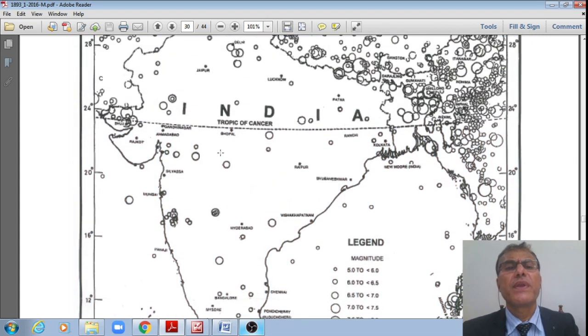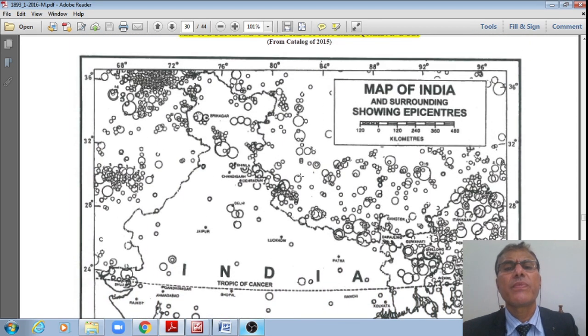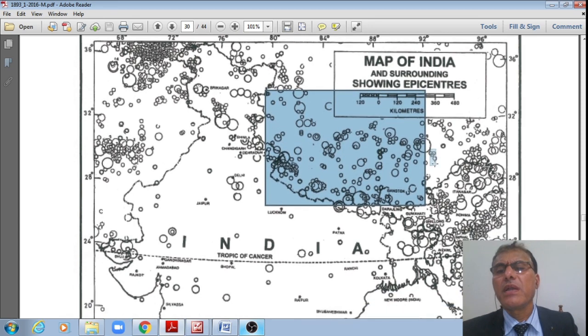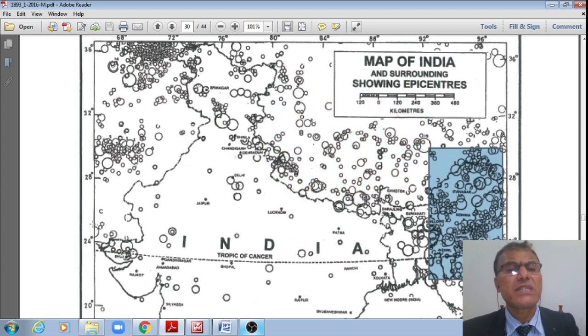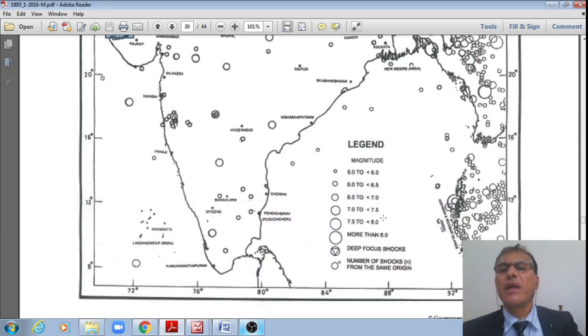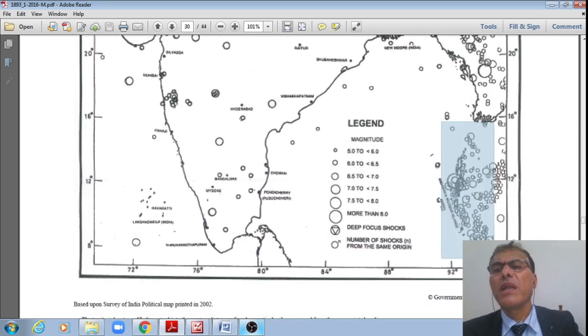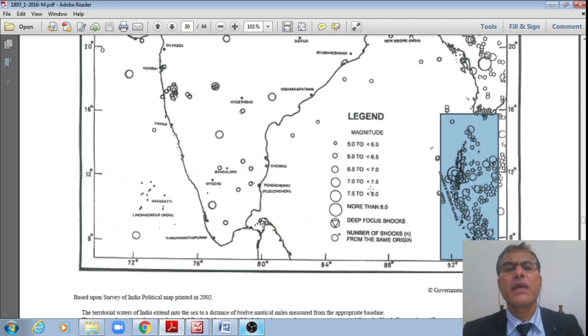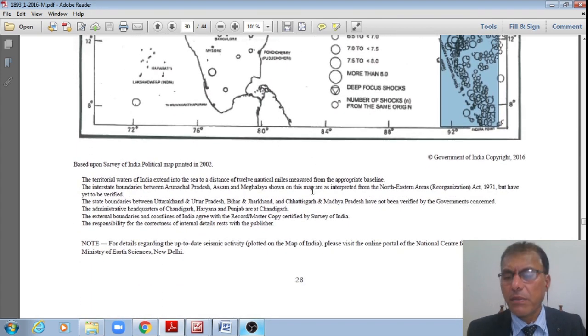You can see that many such earthquakes have occurred in the Himalayan regions, the northeast states, the Gujarat Bhuj region, and also the Andaman and Nicobar Islands. All these have had many earthquakes in the past.